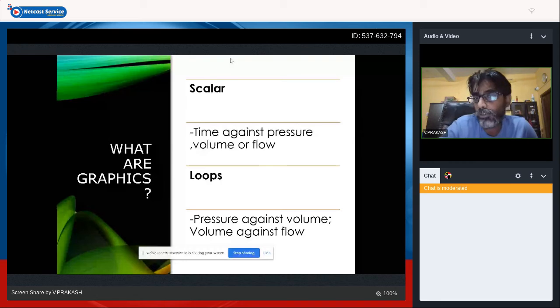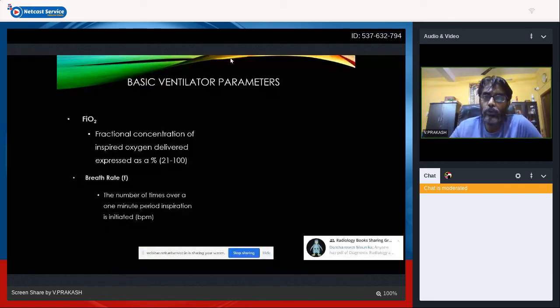So we have totally 5, 3 in scalar and 2 in loops. In scalar, we have the pressure, flow and volume against time, and in loops you have pressure against volume or volume against flow.